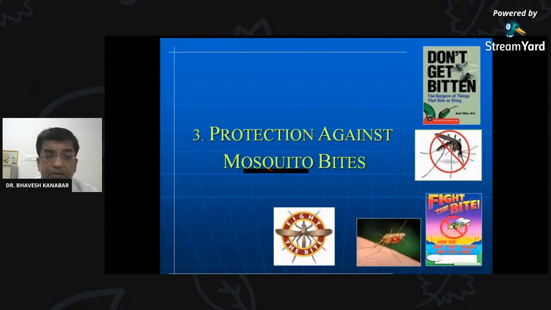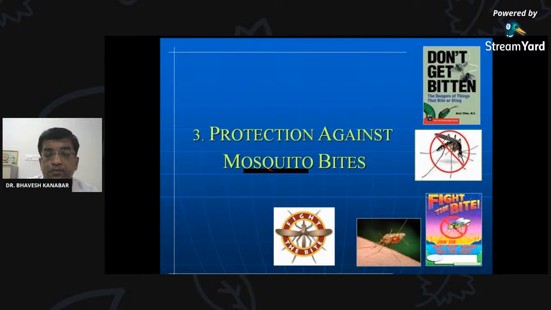Nowadays, PPE, personal protective equipment, is the talk of the town since 2-3 months because of this COVID disease. But using personal protection against mosquito bites has been done for many years. So you may be using many methods. Write down the methods. Which methods do you use to protect yourself from mosquito bites?